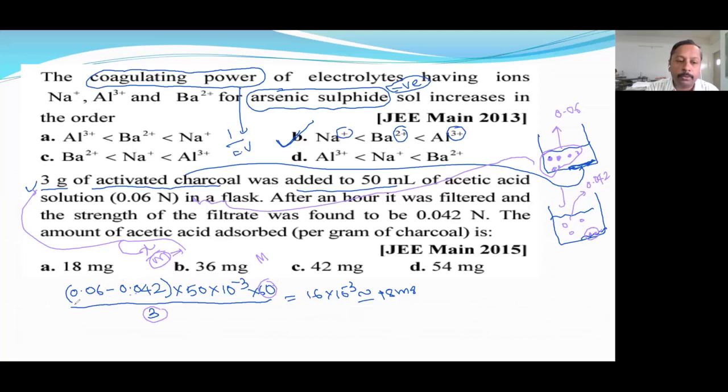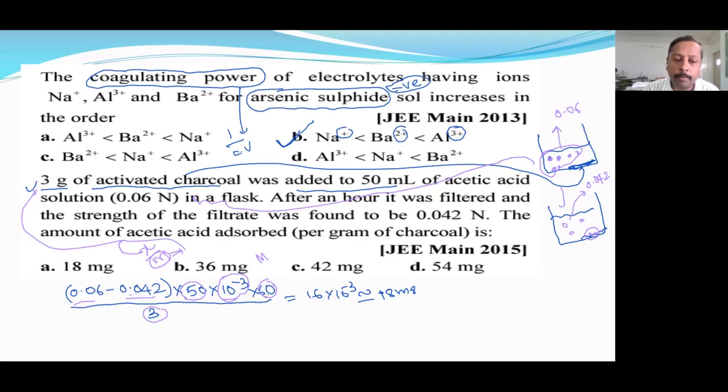Okay. So this much molarity went into the adsorbate. So 0.06 minus 0.042. This is leftover molarity. Okay, this is a molarity adsorbed into 50 ml. This is the volume. And it is milliliter, you will get millimoles. Therefore, we need to multiply with 10 to the power of minus 3 into molar mass of acetic acid, that is 60. So here adsorbate is acetic acid, adsorbent is charcoal.